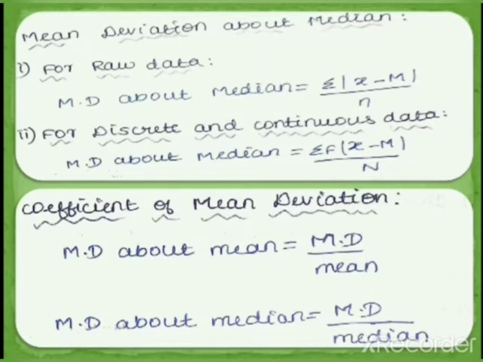Our next formula is coefficient of mean deviation. So here also we are having mean deviation about mean and mean deviation about median formula. If you want to find out coefficient of mean deviation about mean, your formula is mean deviation divided by mean, and coefficient of mean deviation about median is equal to mean deviation divided by median.